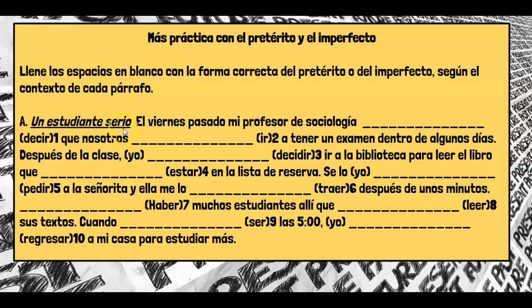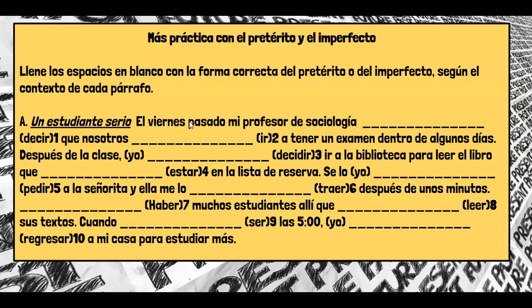So we have el viernes pasado mi profesor de sociología decir que nosotros ir a tener un examen dentro de algunos días. So here right away, this el viernes pasado is a dead giveaway, sort of time marker if you will.